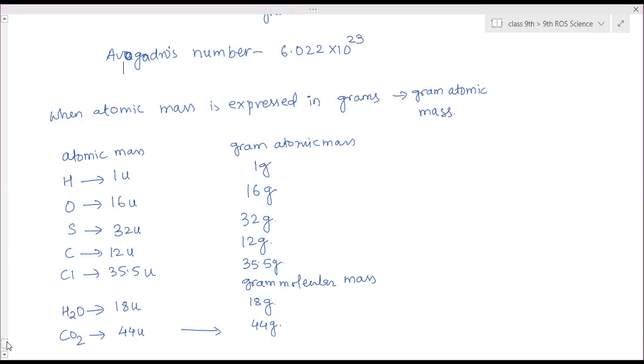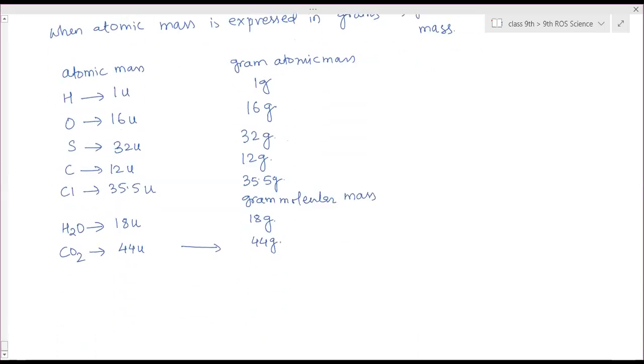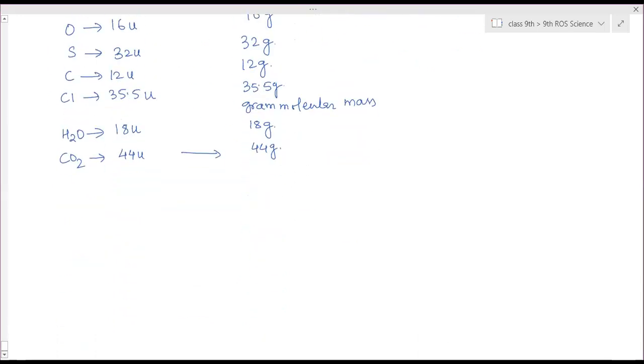So for calculation, we use a simple formula. We have to relate mass and number of particles with the mole. We know that 1 mole is equal to 6.022 into 10 to the power 23 particles. If the number of particles is given, we have to calculate the number of moles.